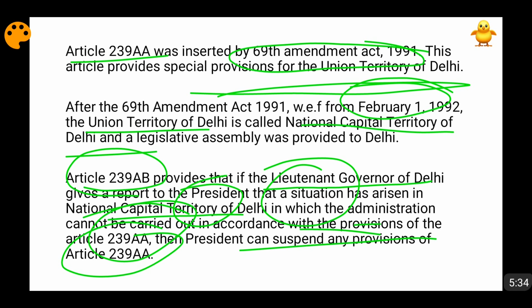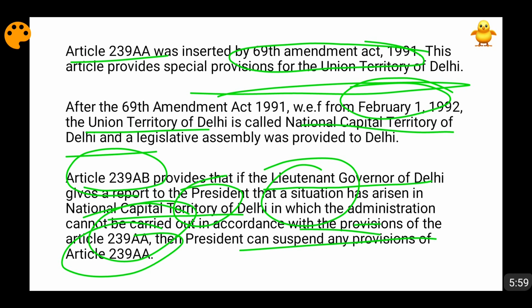Union Home Ministry had the power to deal with law and order. There is one authority in Delhi which is known as Delhi Development Authority. Now, Delhi Development Authority is the major owner of land area in Delhi. Okay, and this is a part of Union Urban Development Ministry. So any instructions or changes or directions to the Delhi Development Authority will not be given by the state government of Delhi, it will be given by the union government.